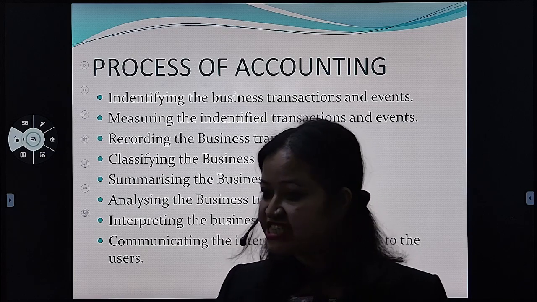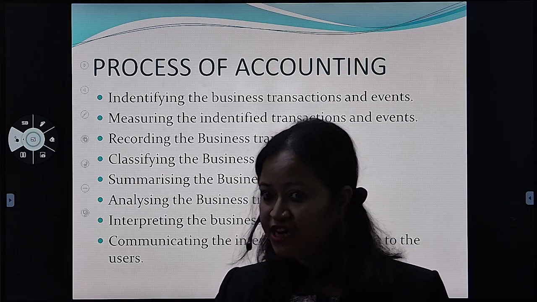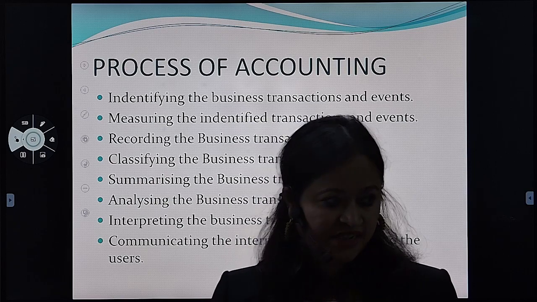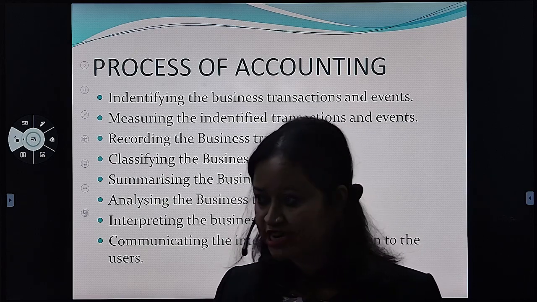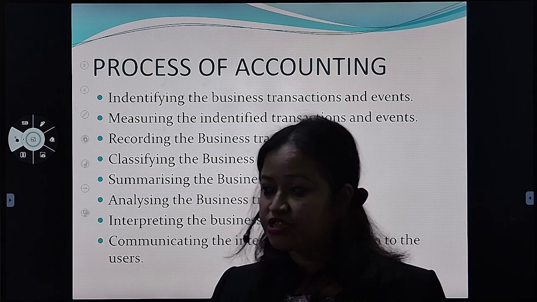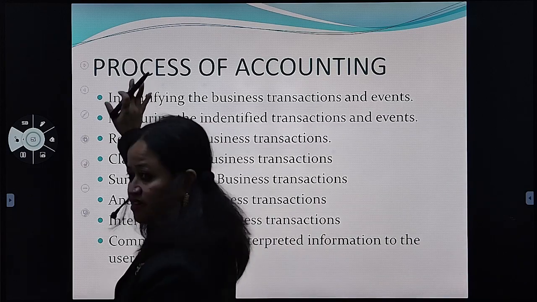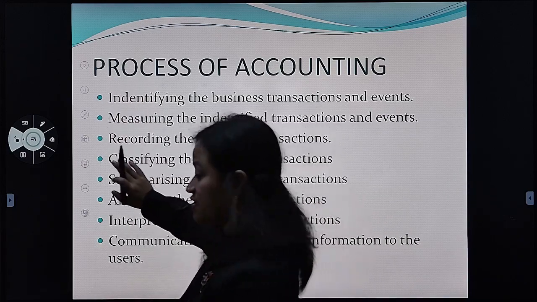Liability is a new word for you, asset is a new word for you, and one word I have mentioned, that is journal. I'll come back to what journal is all about. These are new terms that you need to learn. Fine? This is clear? Everyone clear?